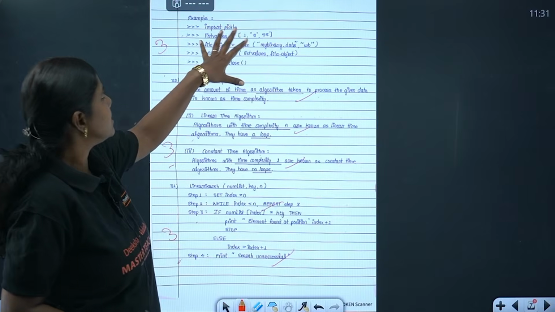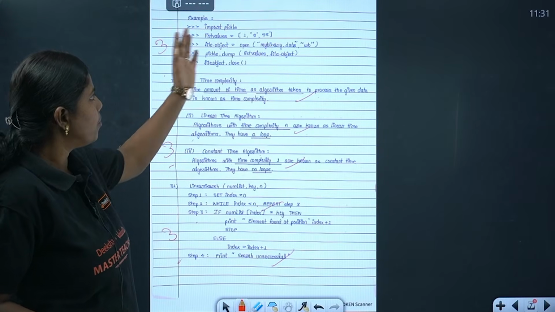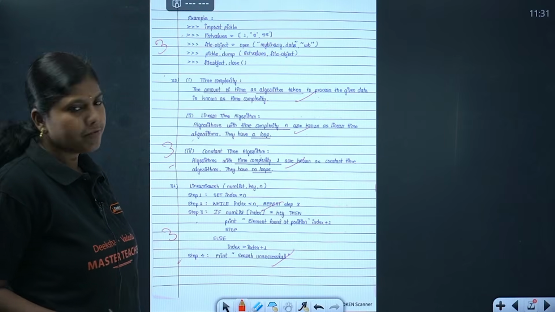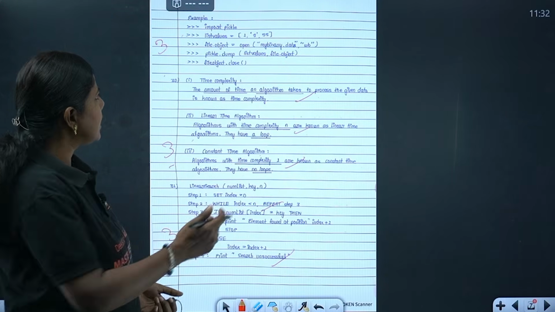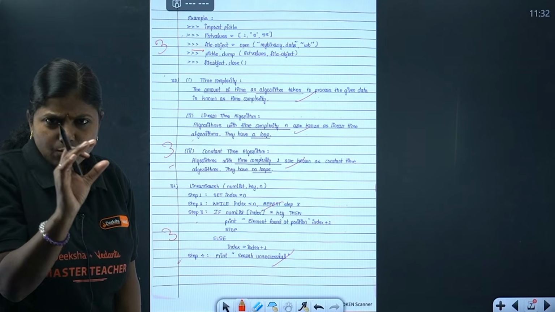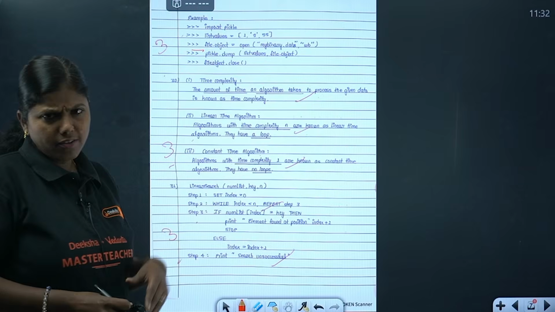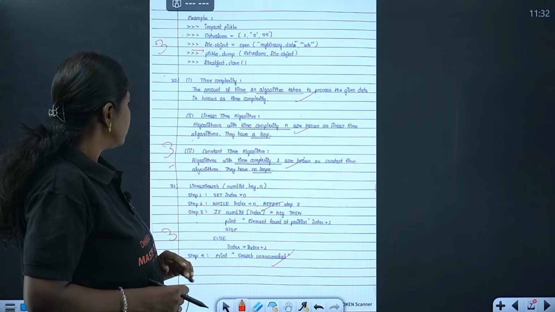Example she has written. You can see here, example also she has written: imported the module, calling of the dump function and closing the file. Everything properly she has written. Is this much needed? Nothing as such, you can write just this much also, that will be fine for me. Just one example for dump is also fine. One programming segment only she has written. It's well and good. Next, we'll go for the 30th question.